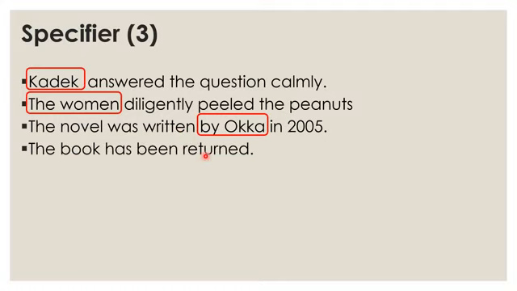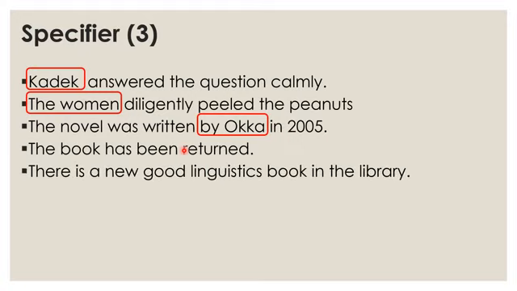And then the book has been returned. Here we don't have any specifier, and the specifier is not mentioned, it's not presented, but the book here is the complement of return. So in a sentence, a specifier is not always presented. If you have a passive sentence like this, or you have a passive sentence without the by phrase, then the specifier is not presented.